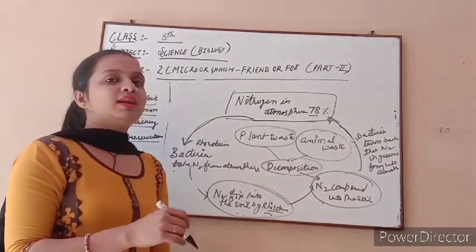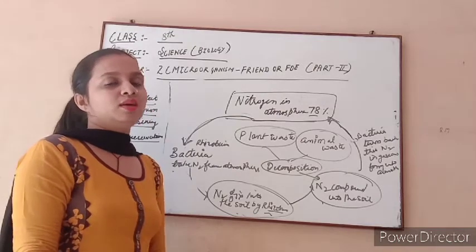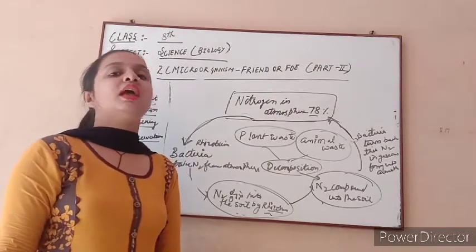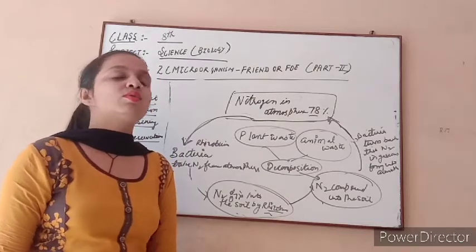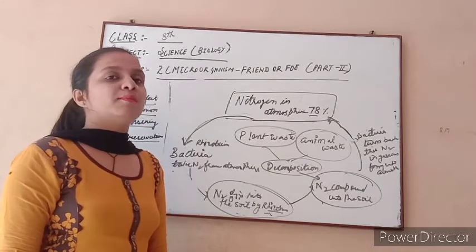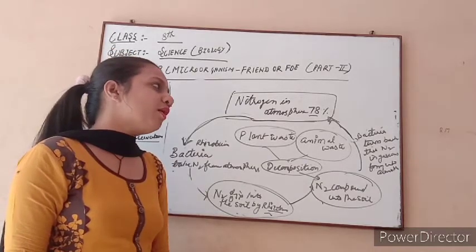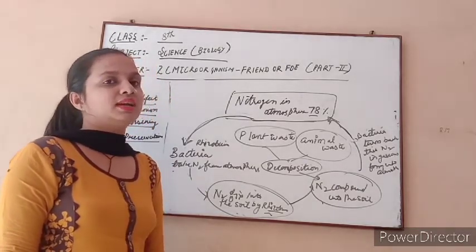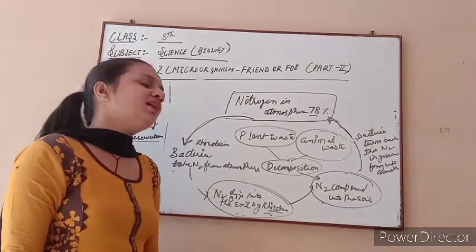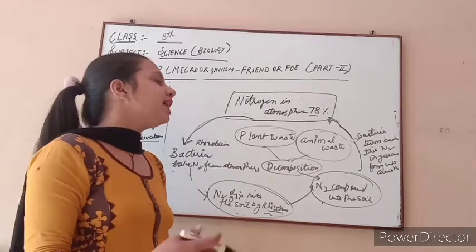This rhizobium bacteria plays a very important role: first it takes nitrogen from the atmosphere, then it fixes nitrogen into the soil and makes a nitrogen compound, and after that it turns the extra nitrogen present in the earth back to the atmosphere.